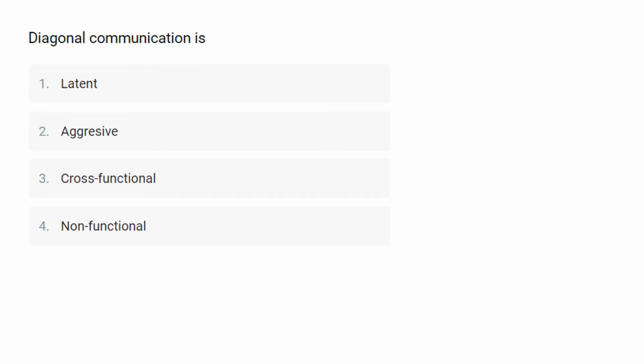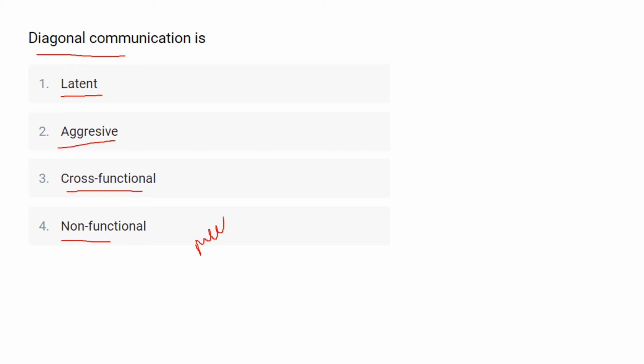Diagonal communication is... So in this question they ask you about diagonal communication, for which the first option is latent, second one is aggressive, third one is cross functional and the last one is non functional. The patterns of communication are called flows and they are commonly classified according to the direction of interaction. That is downward, upward, horizontal, diagonal and external. So the term diagonal communication refers to multi-directional communication.